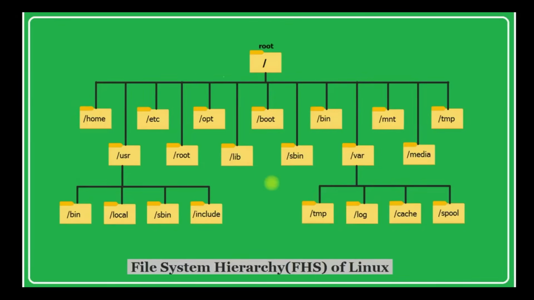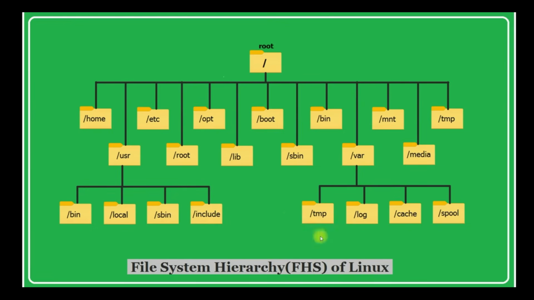Next, coming to the Linux file system hierarchy. In the Linux operating system, everything is represented as a file. In Windows, we create partitions like C drive, D drive, E drive, whereas in Linux, everything starts from the root directory. Inside the root, some subdirectories will be available. Observe this diagram carefully. This represents the Linux file system hierarchy.